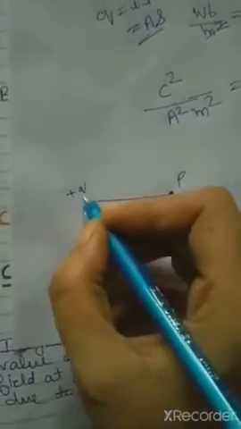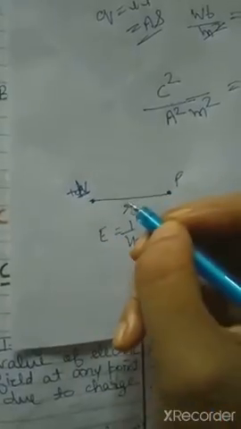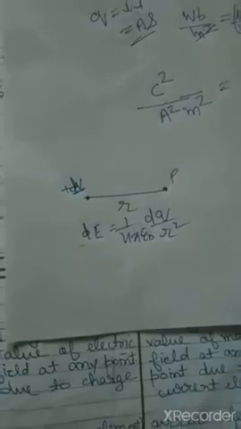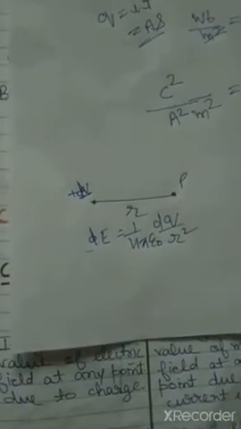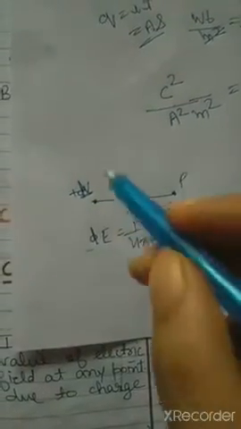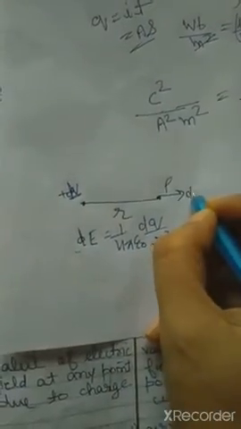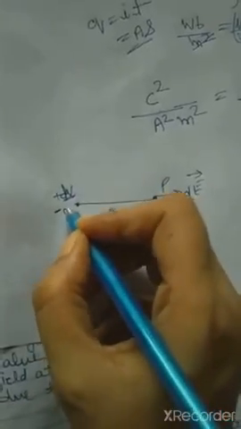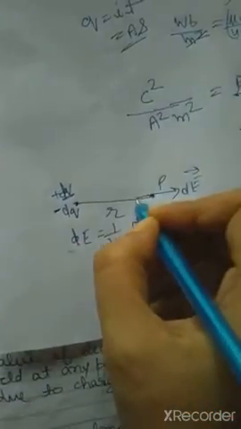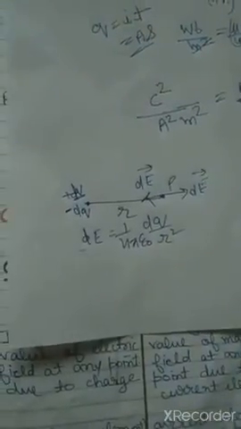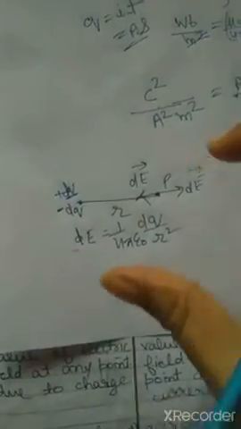Now if this charge is very small, so we can write dq. So in that case the electric field will also be small, so it will be dE. Clear? Now what will be the direction of the electric field? We know that this is a positive charge, so dE will be along this direction. If it is negative, then the direction of the electric field will be along this direction. Clear? Now I hope all of you remember this topic.